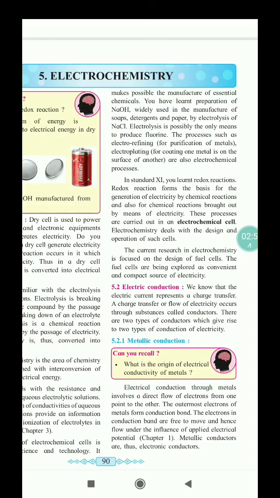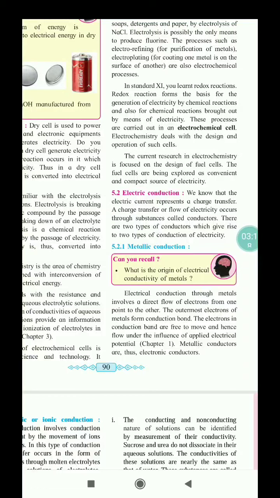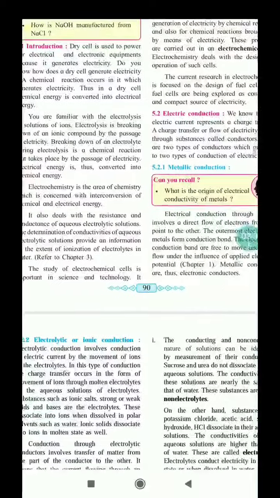So, electrical conduction. What is electrical conduction? We know that electric current represents a charge transfer. A charge transfer or flow of electricity occurs through a substance called a conductor. There are many types of conductors. The first one is metallic conduction. Through metals, like the copper wire we are familiar with, electric charge is transferred from one point to another, and this is called metallic conduction. Metallic conductors are electronic conductors.